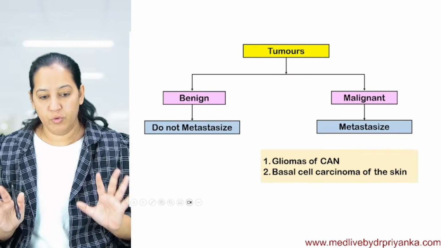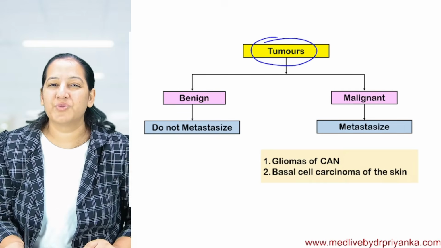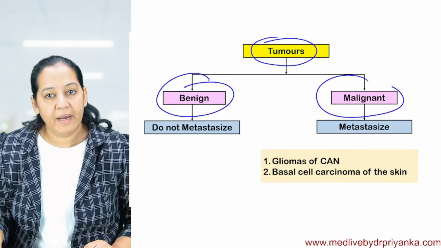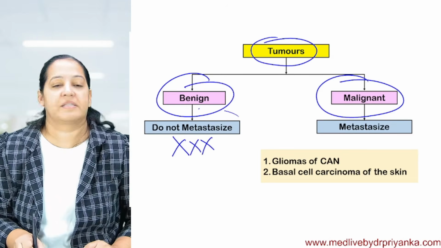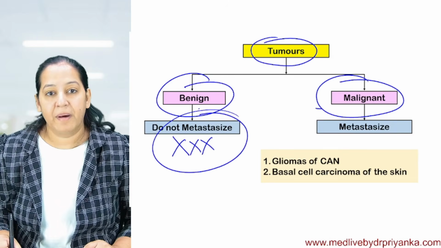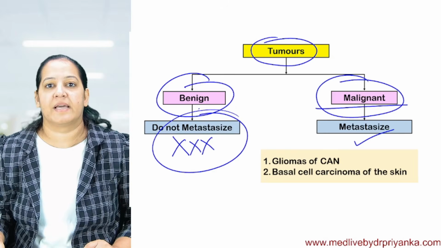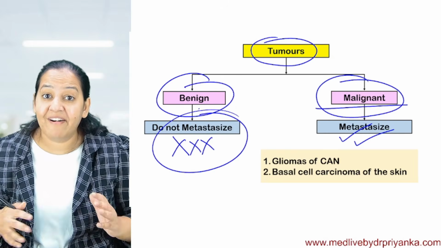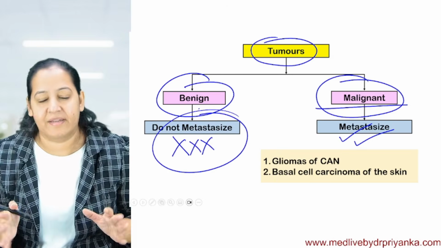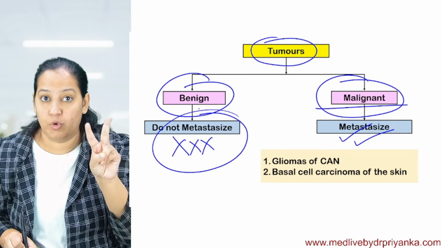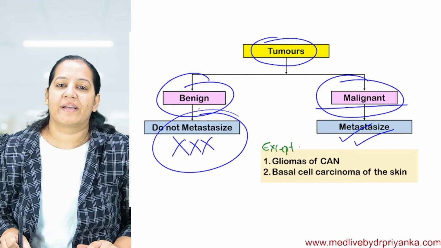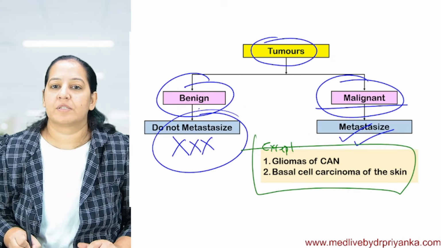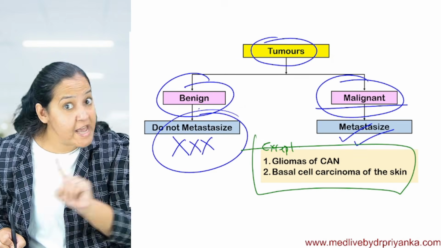Now I told you there are two types of tumors. Yesterday I taught you the two types of tumors: benign tumors and malignant tumors. Benign tumors never ever metastasize. But malignant tumors have a tendency to metastasize. All malignant tumors have a tendency, they can metastasize, except two. Learn two exceptions on which frequent MCQs come in your exam. There are two malignant tumors which never metastasize.